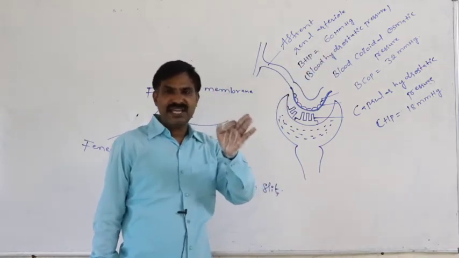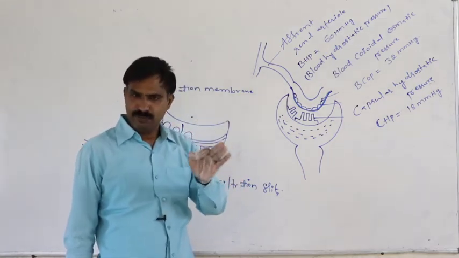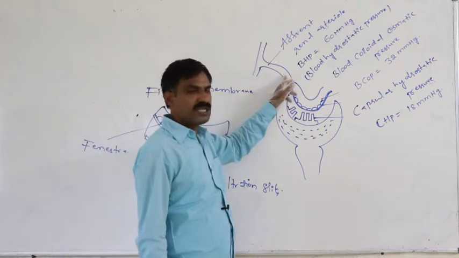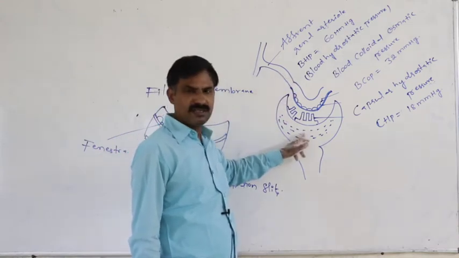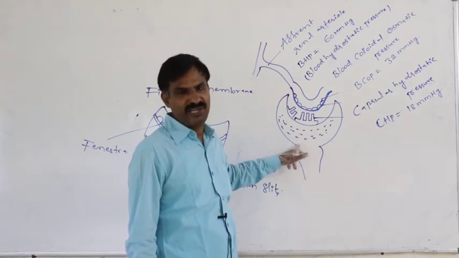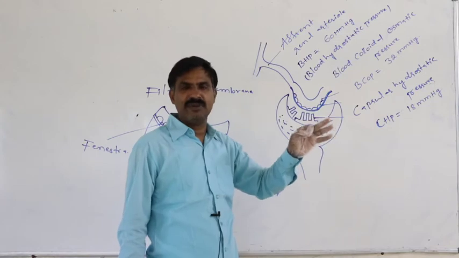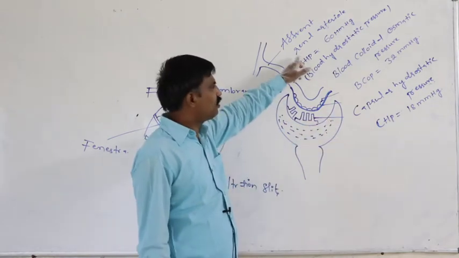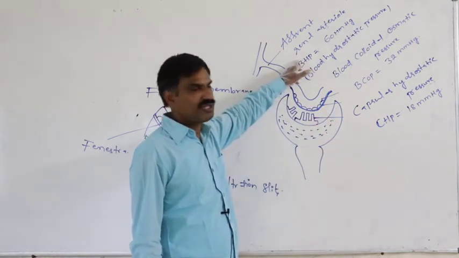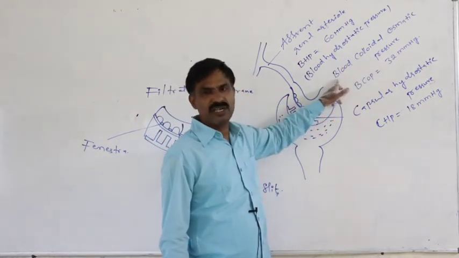That 60 mmHg pressure is opposed by blood plasma proteins as well as the fluid present in the Bowman's capsule cavity. The pressure exerted by blood plasma proteins against 60 mmHg is 32 mmHg, the blood colloidal osmotic pressure.